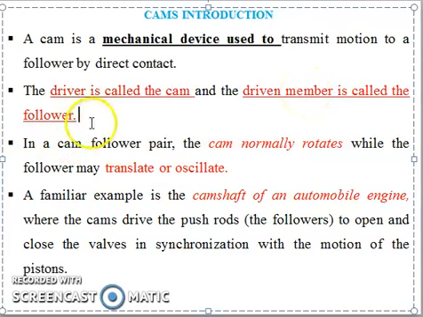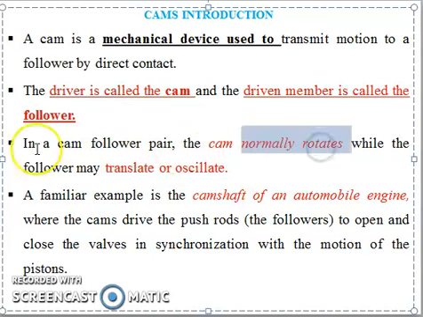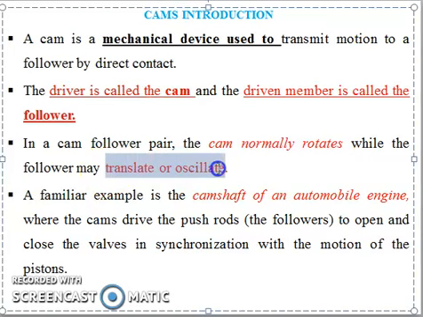One is the driver, another is driven. The driver is called the cam, and the driven is called the follower. Then the third one: in a cam and follower pair, the cam normally rotates while the follower may either translate or oscillate.